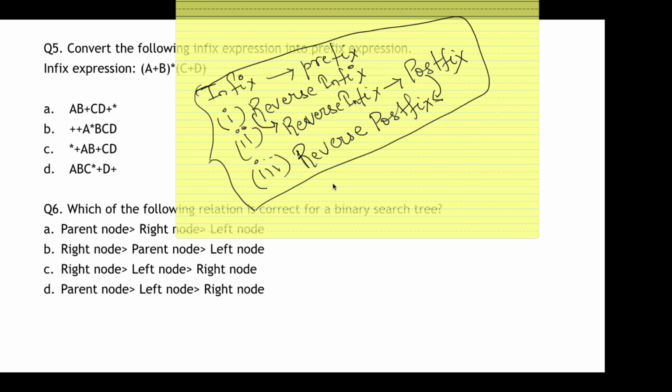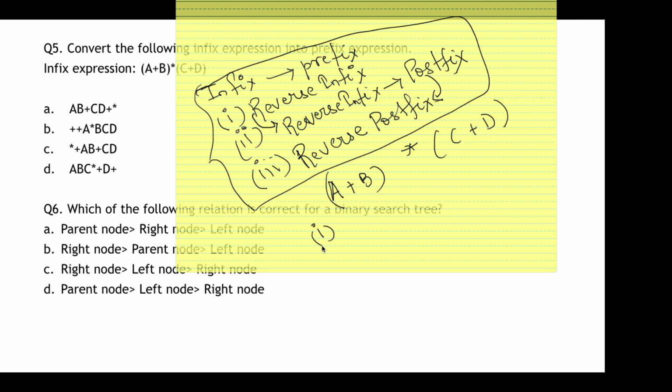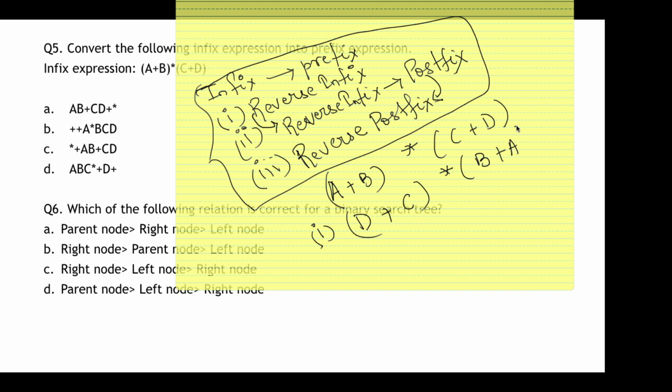Alright. Now you see it says the given infix is A plus B star of C plus D. Now, if I follow the first step, that is reverse the given infix, then the value will become D, then plus, then C, then star, then B, then plus, then A. Now, of this reversed infix, I have to find out the postfix. So, what will be the postfix?